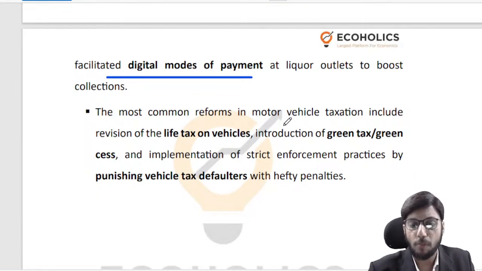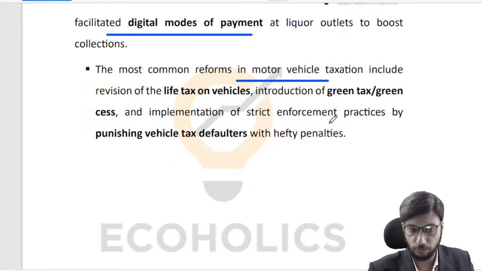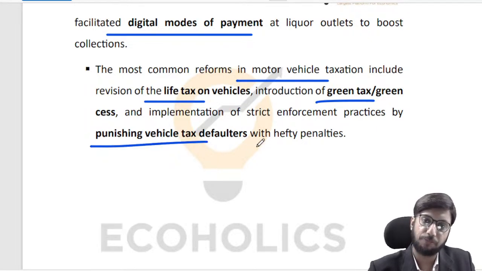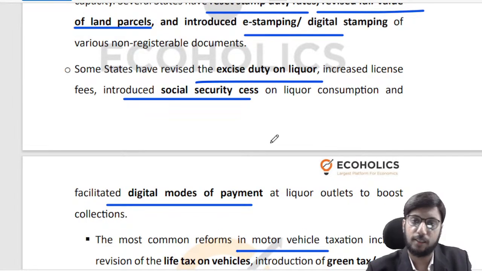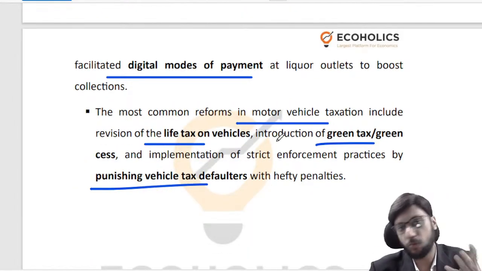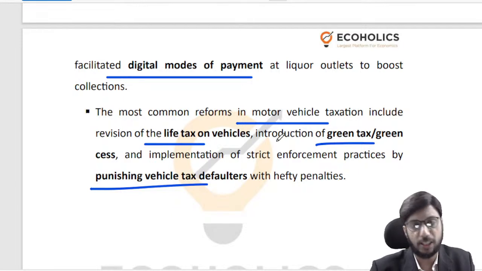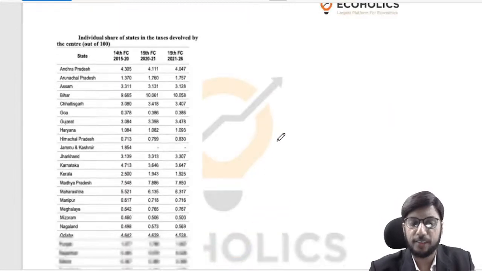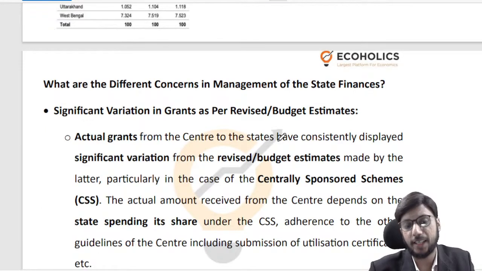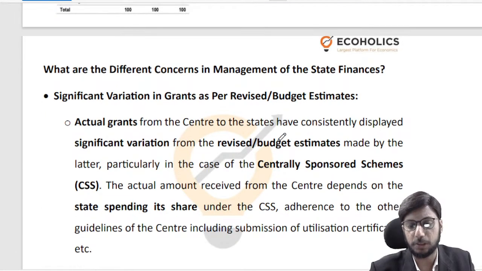Apart from that, from a motor vehicles point of view, they have revised the life tax on vehicles. They have introduced green taxes, right? They have been punishing vehicle tax defaulters with hefty penalties. So whatever they can do within their scope, they are doing. SGST they cannot individually touch, but whether it is motor or liquor or stamp duty, etc., this they can manage on an individual basis, and that they are doing, right? They are doing as much as they can.